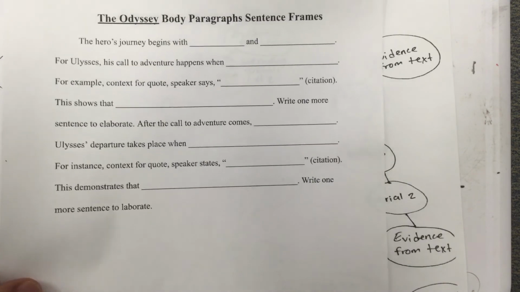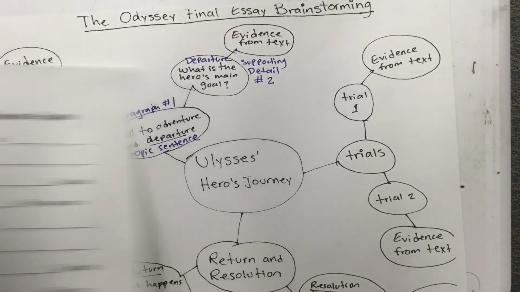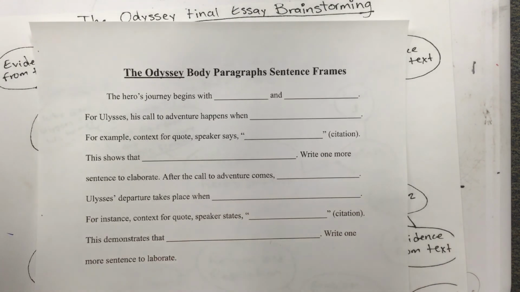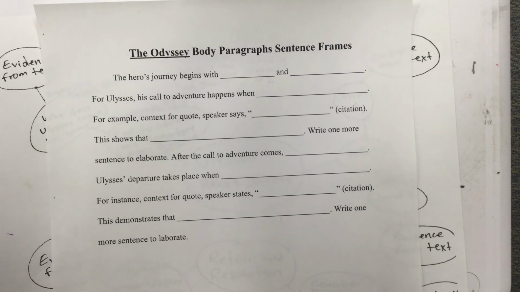I will include a paragraph in Google Classroom that is a sample of someone in one of my classes who did a really good job, so that you can see what I'm expecting for each one of the body paragraphs and how they have to look. I will be including that in there so that you can do a good job. So you will have to use the bubble map, you will have to use the sentence frames, and you can also use the sample paragraph so you can see what's expected of you.